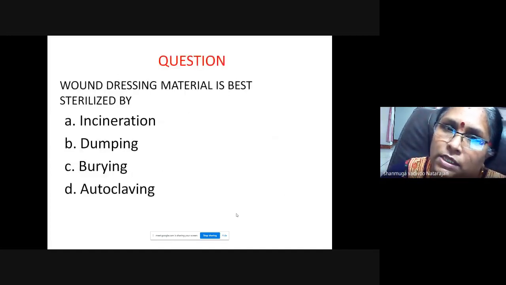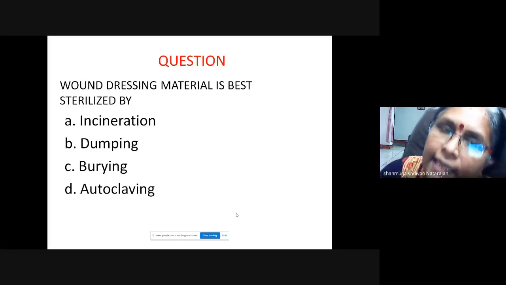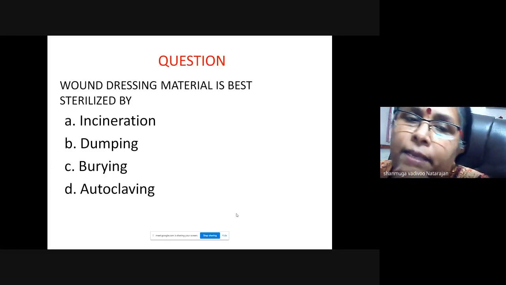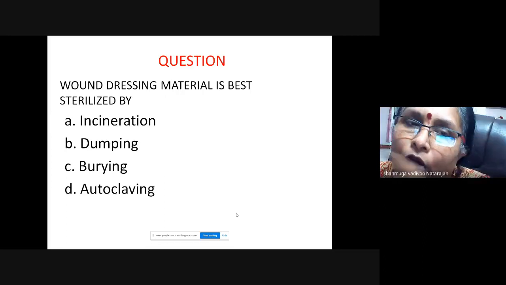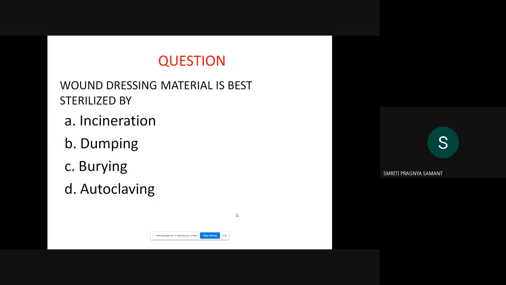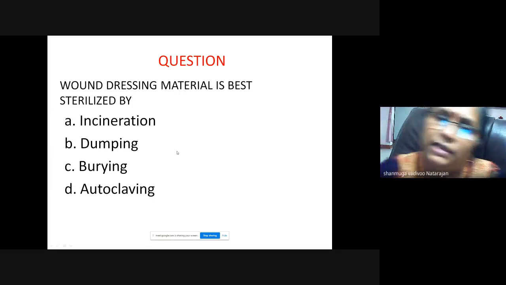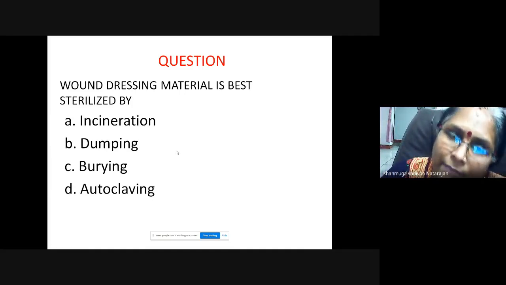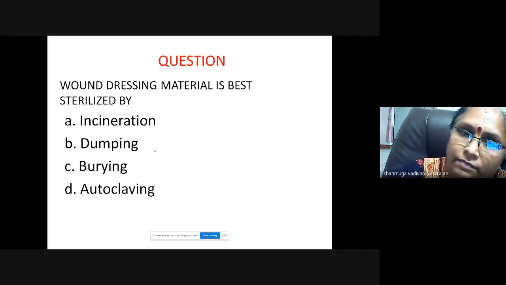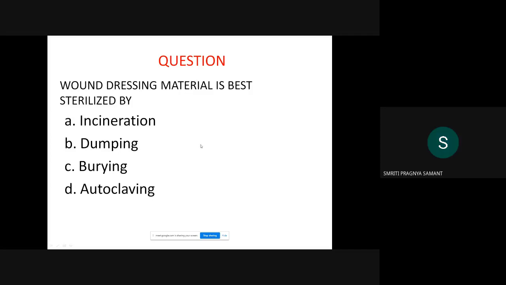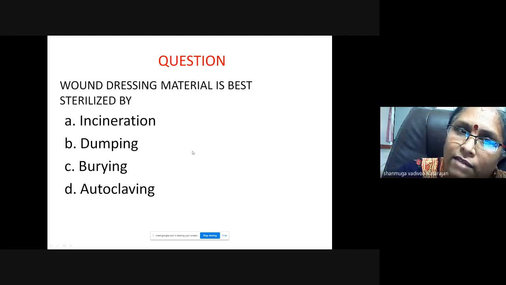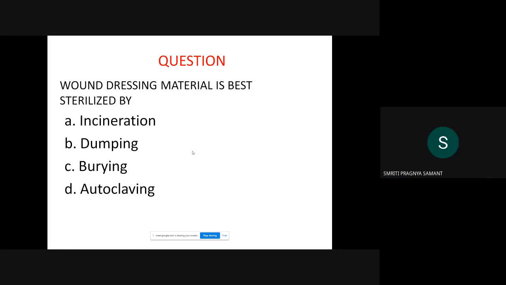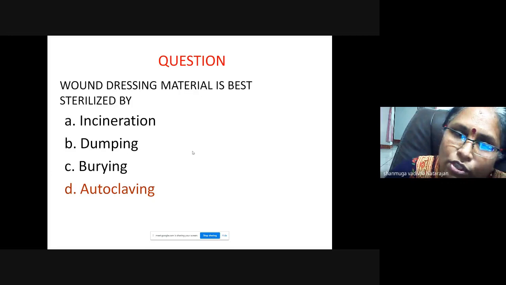So question, wound dressing material. What will be in the wound dressing? It will be gauze, cotton, everything, isn't it? So it is best sterilized by incineration, dumping, burying, autoclaving. So which will be the choice? Incineration? Incineration is not available everywhere. So the choice is autoclaving.